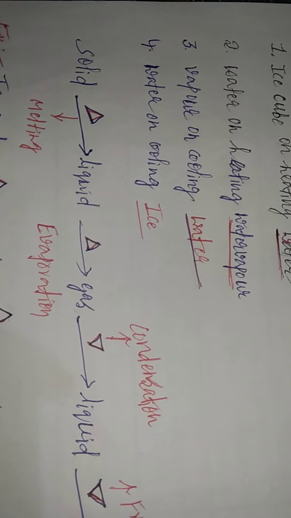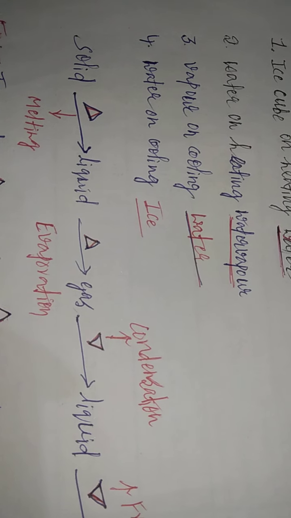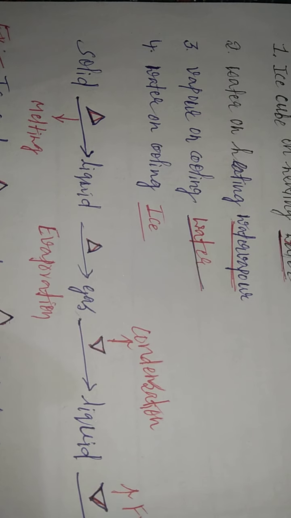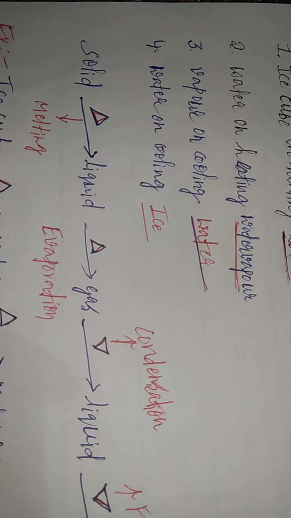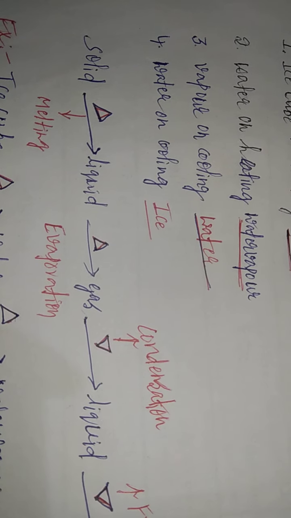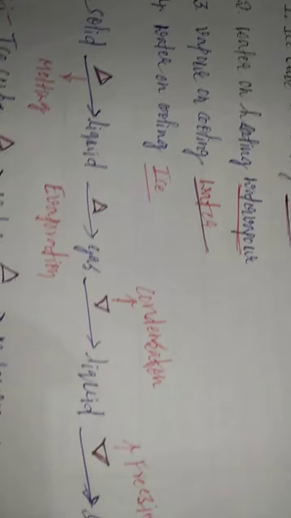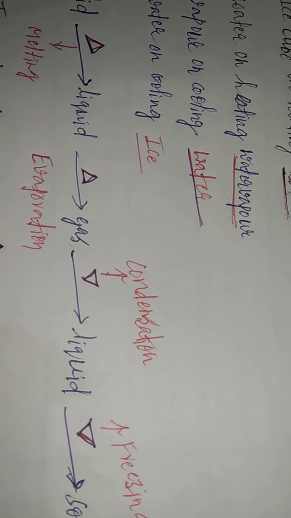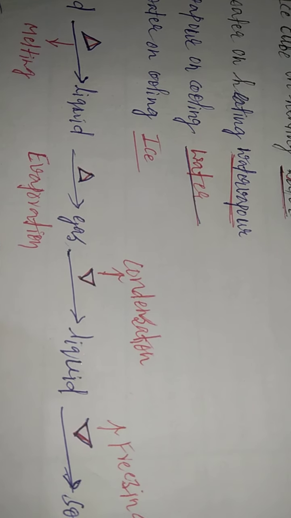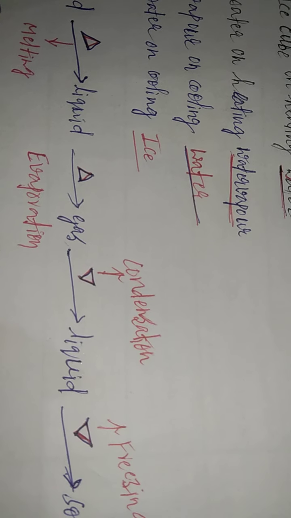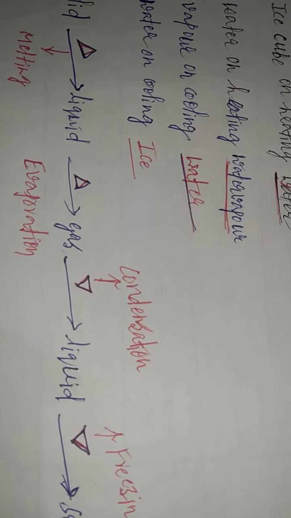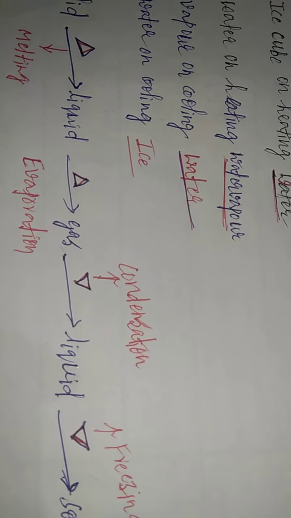Here four physical phenomena are involved. When solid gets converted into liquid upon heating, this phenomenon we call melting. Liquid changes into gaseous state upon heating: water changes into water vapor upon heating.